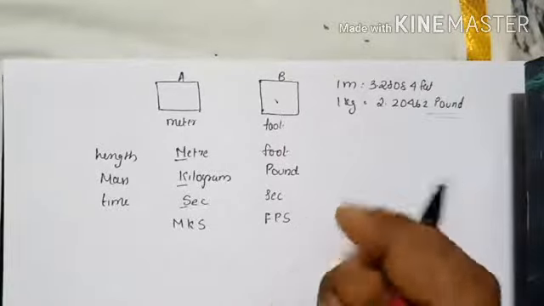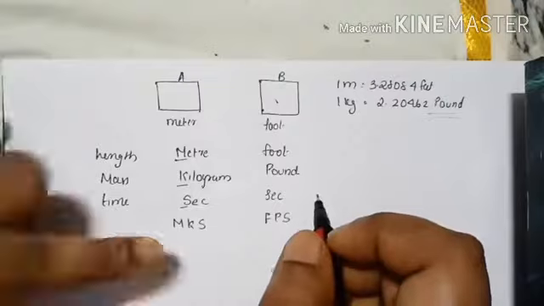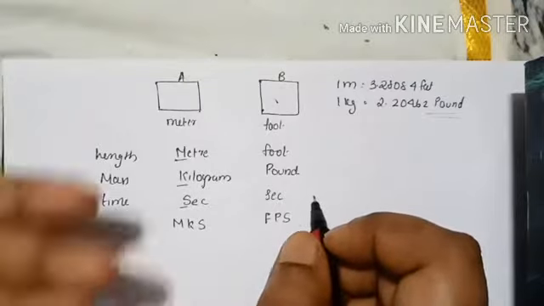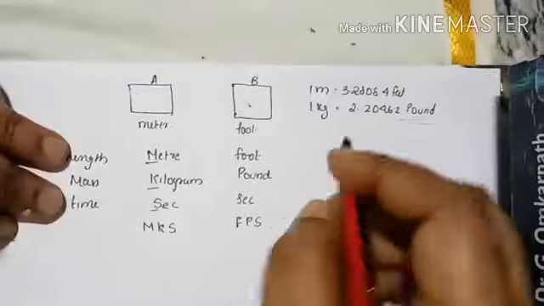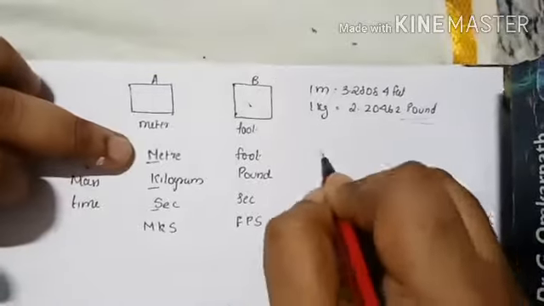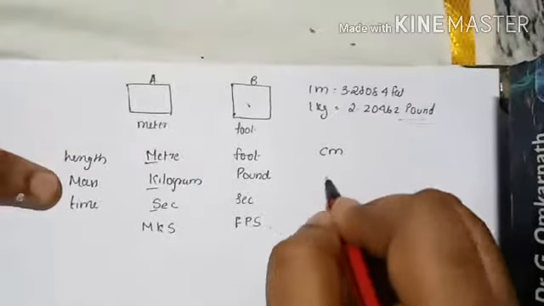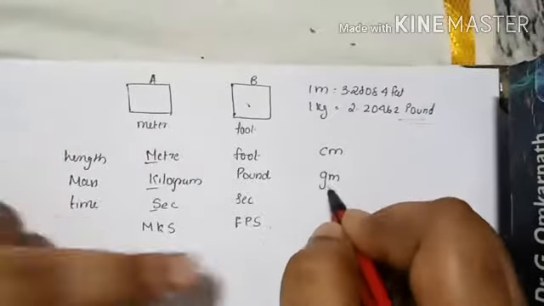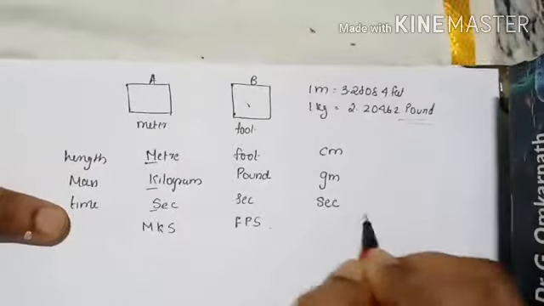This much clear? But before the MKS system came up, European countries had a slight change. Before they introduced meter, kilogram, second, in place of meter they used centimeter for length. For mass, they used gram as the unit. For time, they again had second itself.